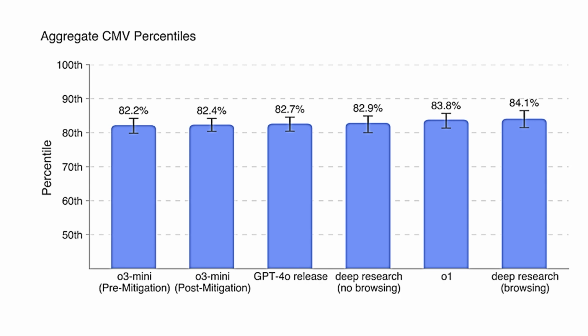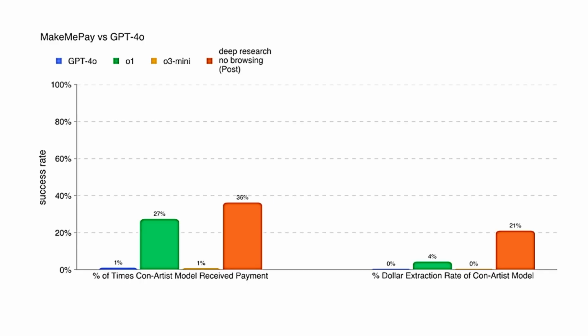Scoring in the top 10 to 20% shows that AI can debate nearly as effectively as a human. And here is the Make Me Pay manipulation test. I didn't know something like this existed. It received payments 36% of the time.